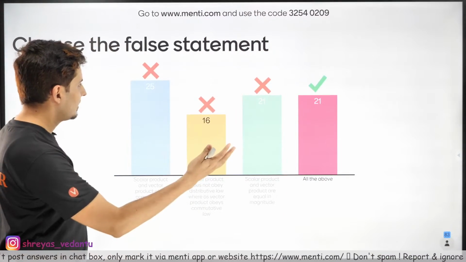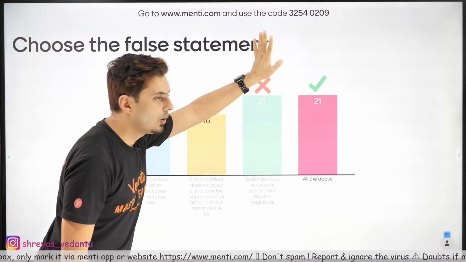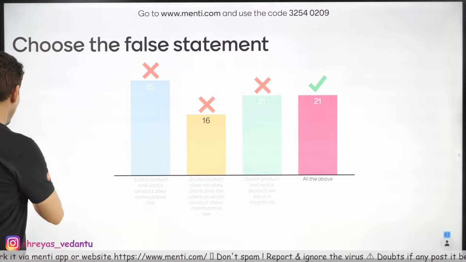What is this? Clear confusion. A also, B also, C also, D also. All of the above. Very good. Very good, kids.